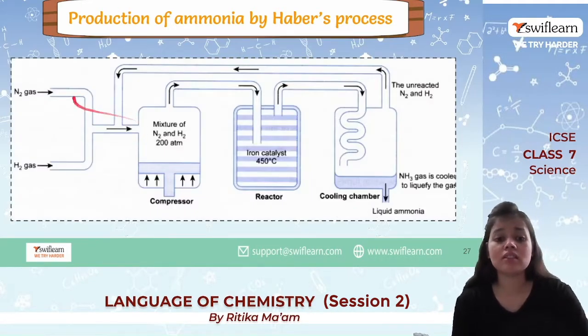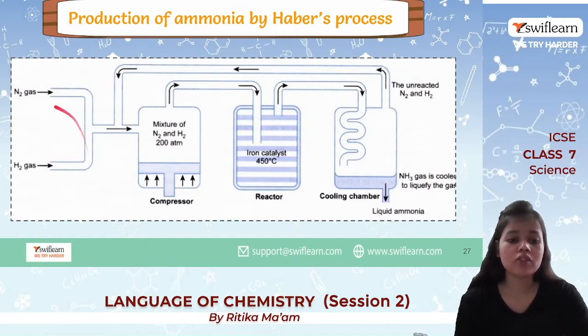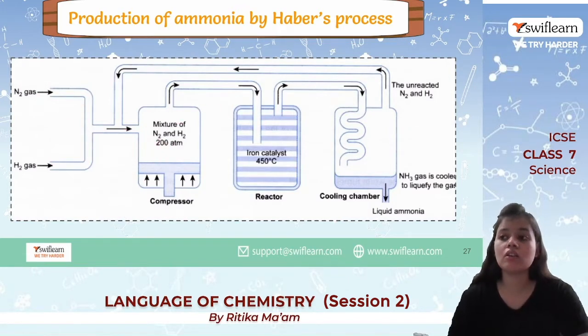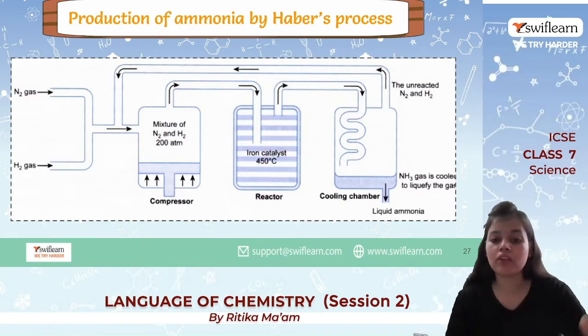We are going to see how the process happens. This is a chamber where hydrogen and nitrogen gases are combined. This is a compressor which is giving great pressure. After that the gases pass over here, where iron is present as a catalyst which speeds up the reaction, and now we get the liquid ammonia.